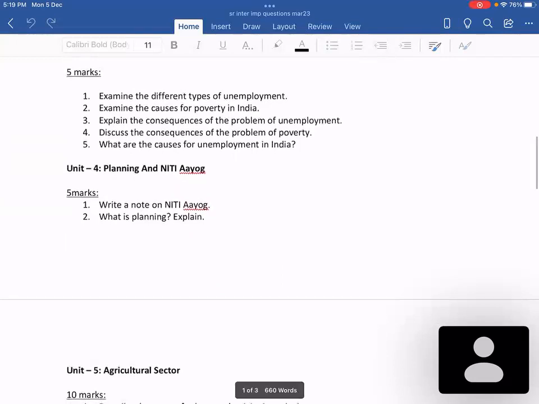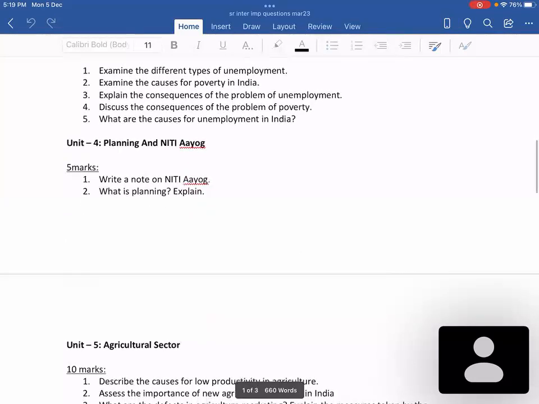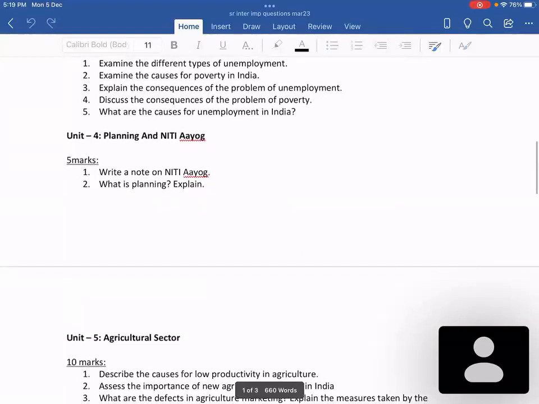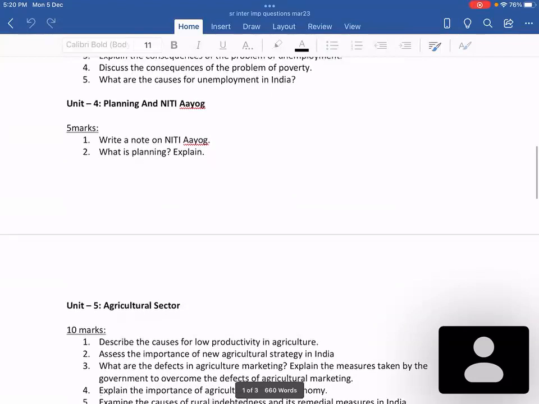And as far as the 4th chapter is concerned, that is Planning and Niti Aayog, so far they have not asked any 10 marks question in that. So most often we are expecting only the 5 marks and 2 marks. So the very repeated questions are: write a note on Niti Aayog, and what is planning, and explain about it.